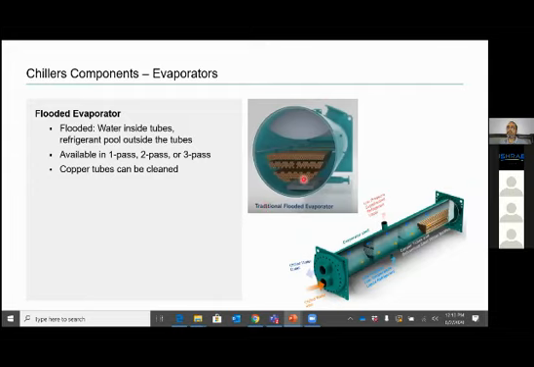This is traditional flooded, in which it was completely flooded with refrigerant all the time. For example, for a typical 500 ton chiller, my refrigerant requirement was close to 600 kgs. Now that has been reduced to 400 kgs with a more advanced falling film evaporator design, and efficiency also improves. Or I can say, without compromising efficiency, refrigerant quantity has been reduced. And when you have less refrigerant to handle, your efficiency improves, especially at part loads.